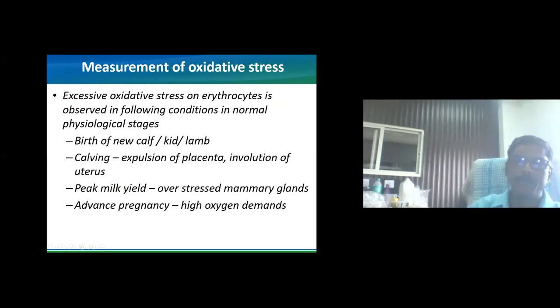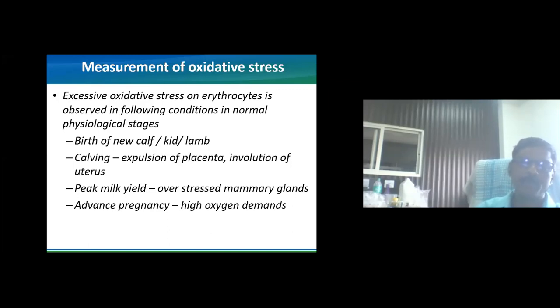Now, measurement of oxidative stress. Excessive oxidative stress in erythrocytes is observed in the following conditions, which we never thought of till now. At the birth of a newborn animal or human being, maybe a newborn calf, kid or lamb, whenever there is a birth, the oxidative stress is extensive, much more immediately after birth of the animal.